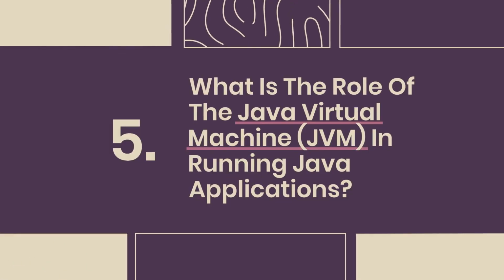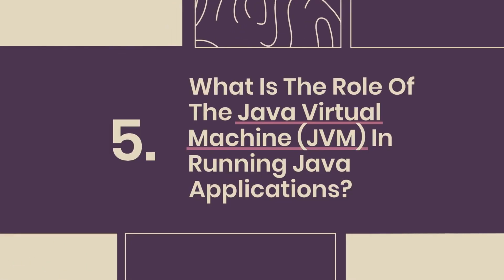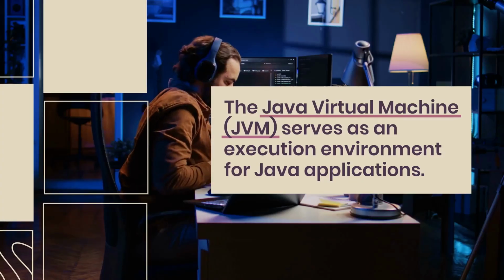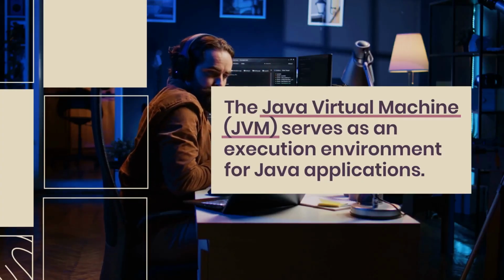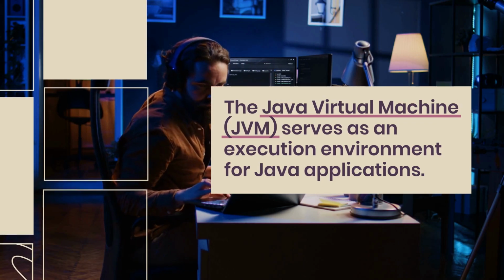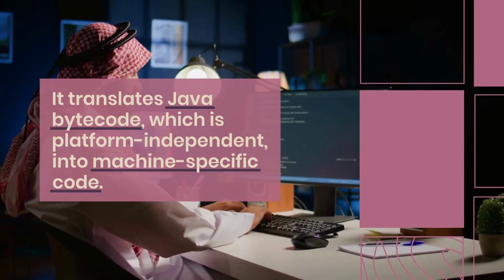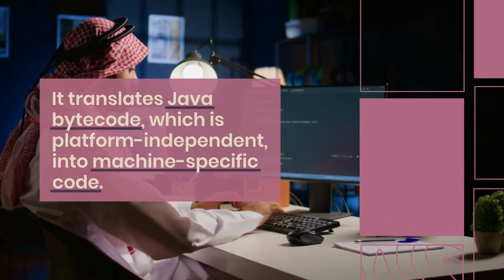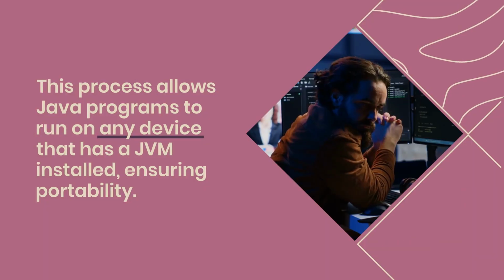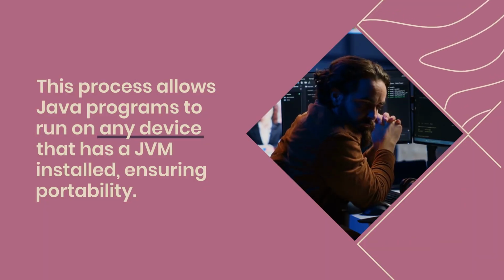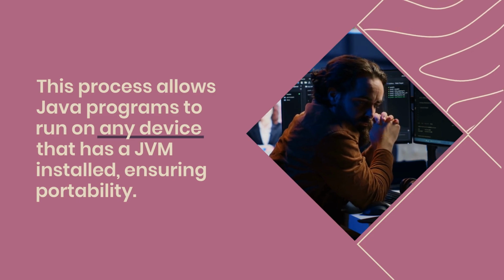5. What is the role of the Java Virtual Machine, JVM, in running Java applications? The Java Virtual Machine, JVM, serves as an execution environment for Java applications. It translates Java bytecode, which is platform independent, into machine-specific code. This process allows Java programs to run on any device that has a JVM installed, ensuring portability.